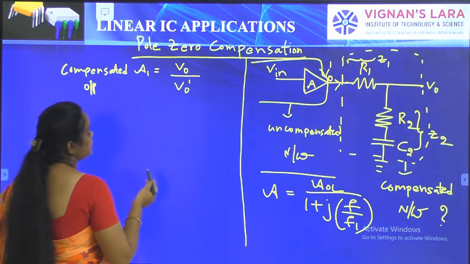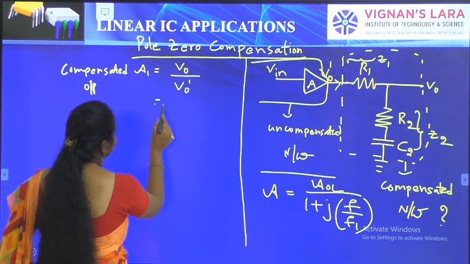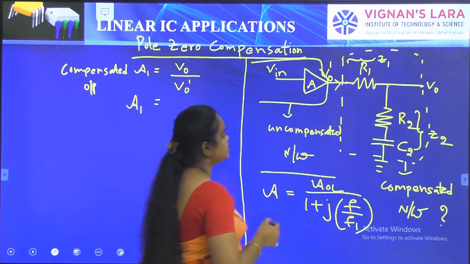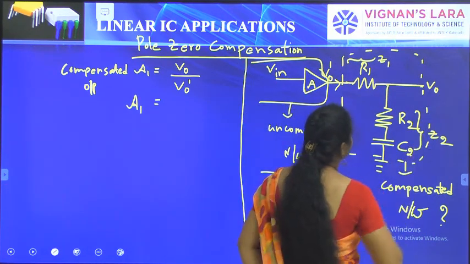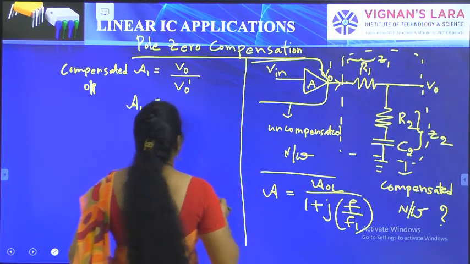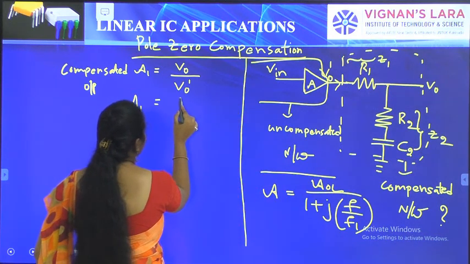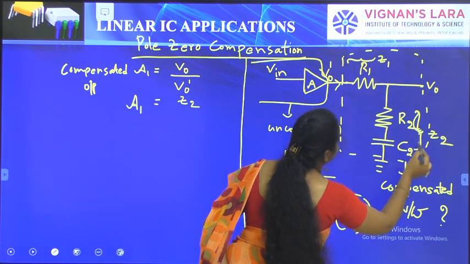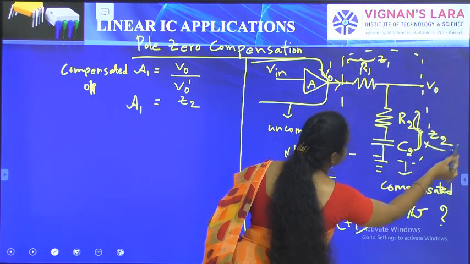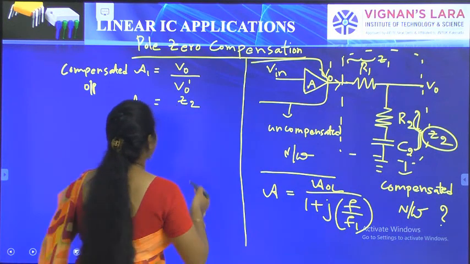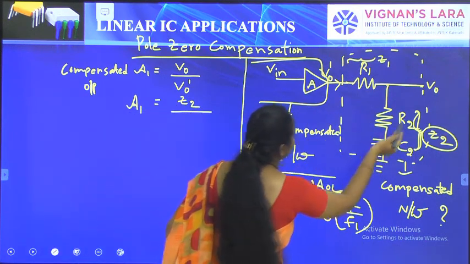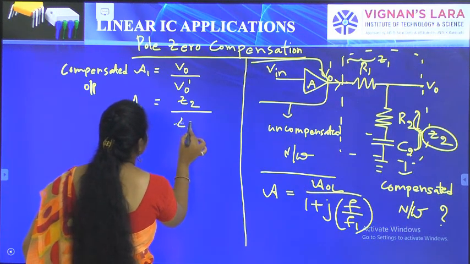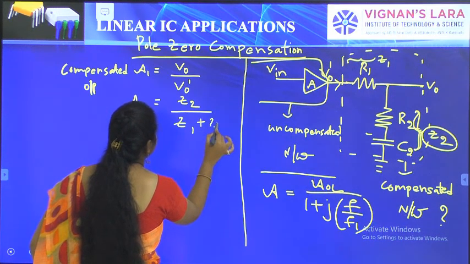From the voltage divider rule, I can write A1 is equal to the voltage across the component Z2, where R2 plus C2 is considered as Z2, divided by the total components present in the circuit, Z1 plus Z2.